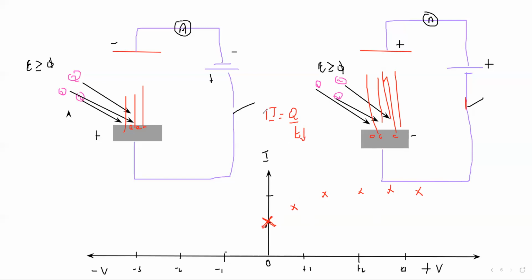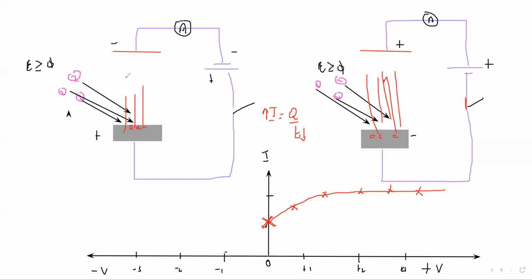As they take a short time to move, the current will increase, but only to a certain point. There is an increase, but it is a negligible change because the distance is small, so the time interval changes negligibly. So it appears that the current is constant, or we reach a saturation point. This is when we connect the positive plate up and the negative plate down, meaning the terminal towards which the electron is moving is positive.